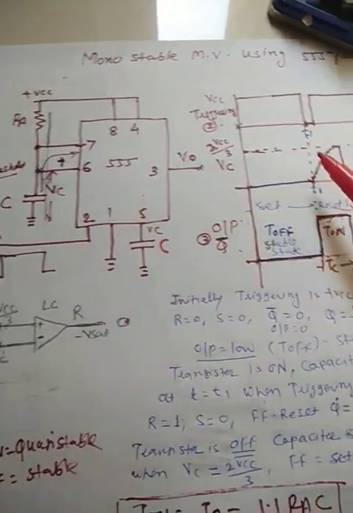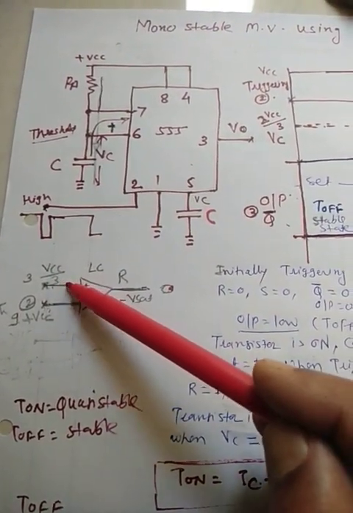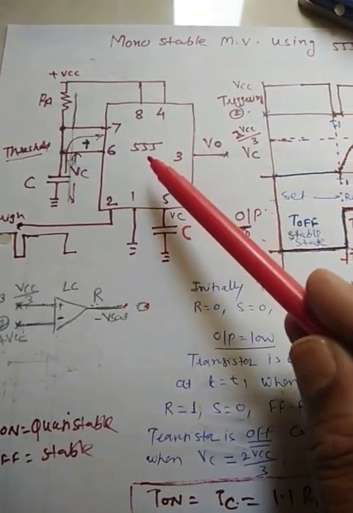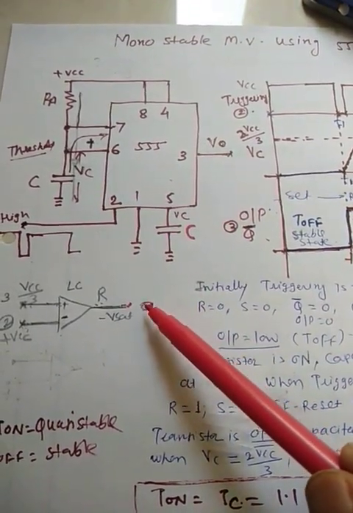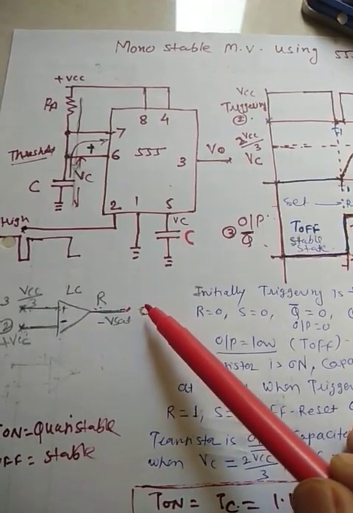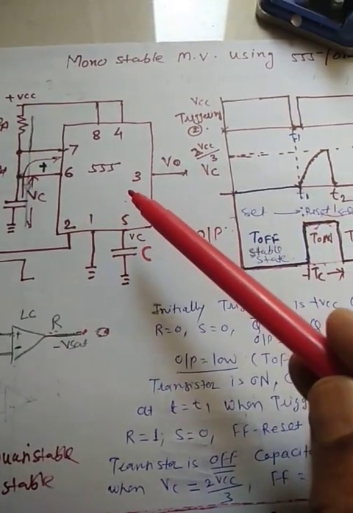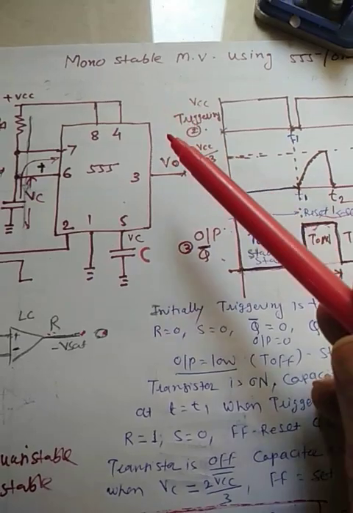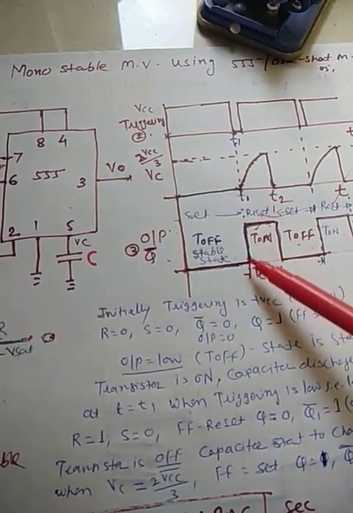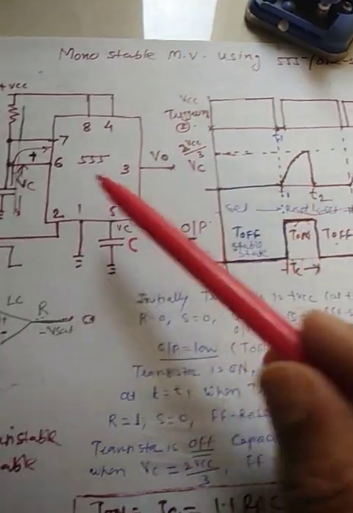Now as soon as the triggering becomes low, this voltage suddenly becomes low and this voltage is high. So the output of the lower comparator, which is inside the IC, becomes plus Vsat, which is applied to the R input of the SR flip-flop. So obviously the flip-flop is reset. Flip-flop reset means Q is equal to 0 and Q bar is equal to 1, means high. So Q bar is the output. The output suddenly becomes high. Now as the transistor is off,